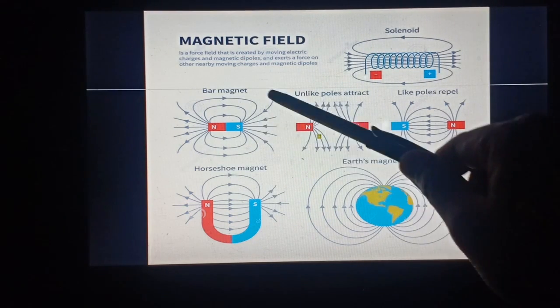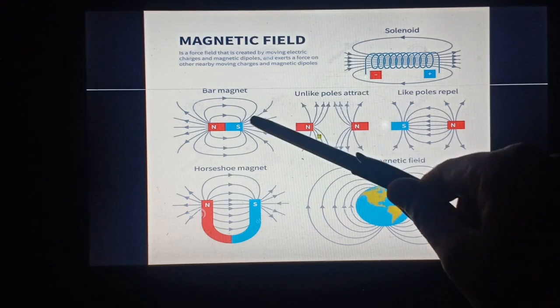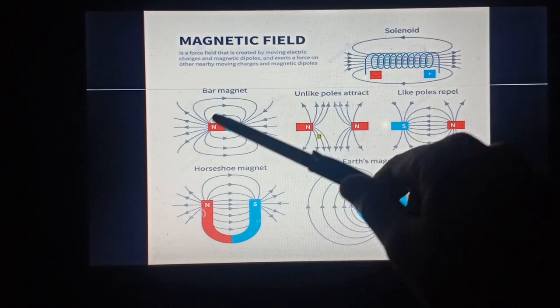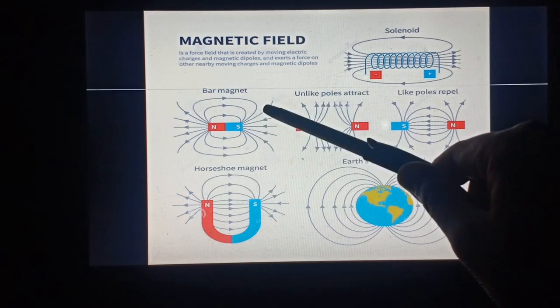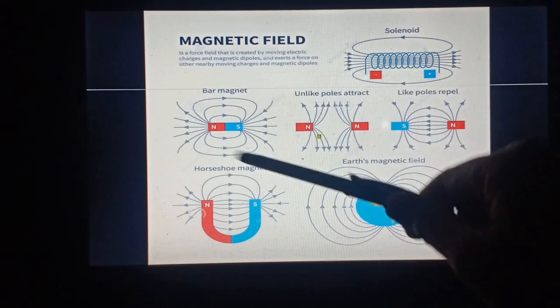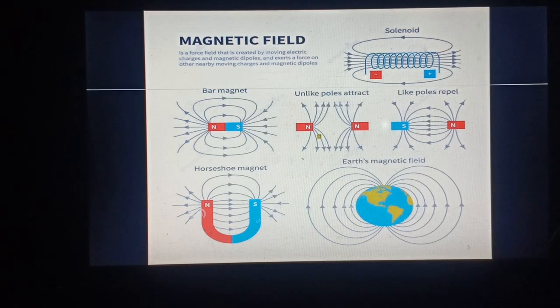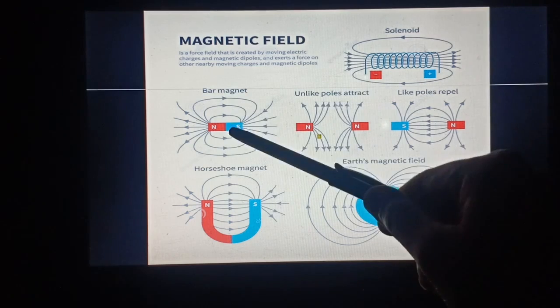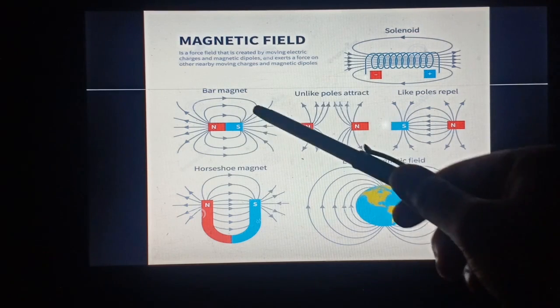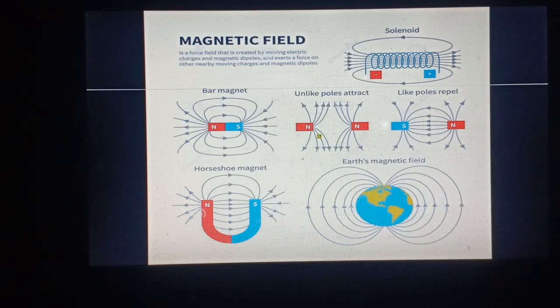If any other magnetic material is placed over here, this magnet will attract it. And if a magnet is placed over here, it will attract or repel depending on some conditions, which we will learn gradually.